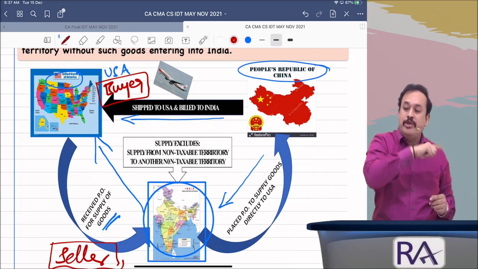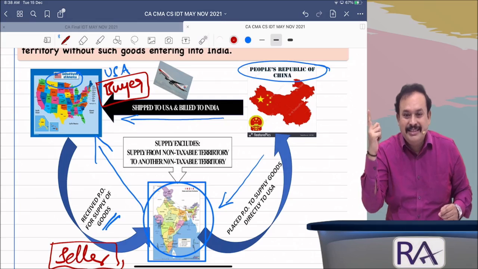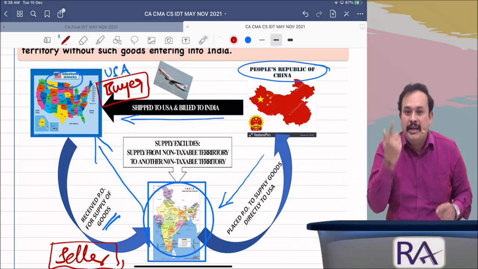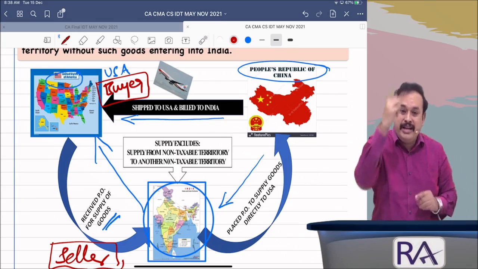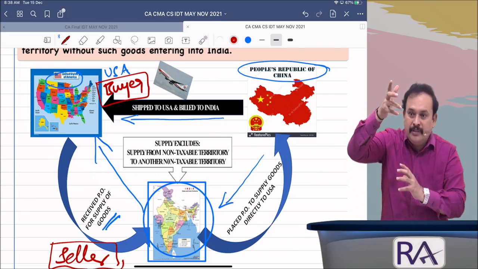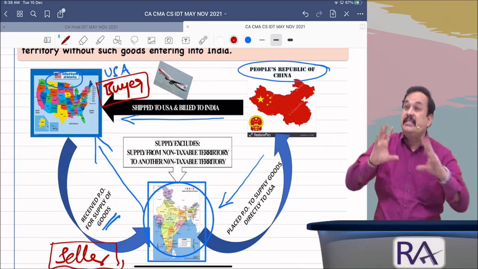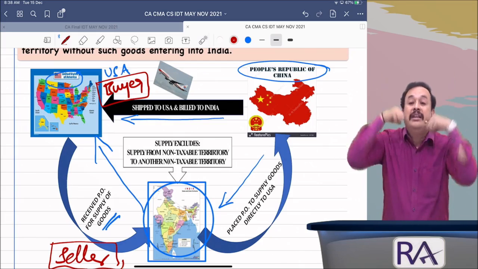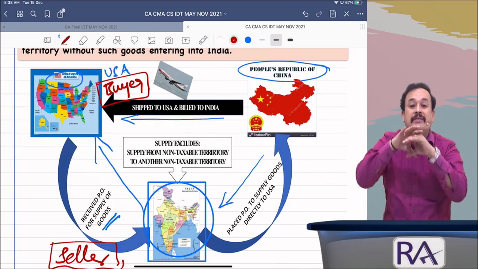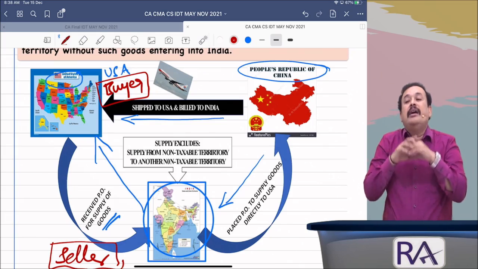From non-TT to non-TT, TT means taxable territory. From non-TT to non-TT, the goods are moving without connecting into India. In such a case, such a supply is not a supply in the hands of the Indian seller.